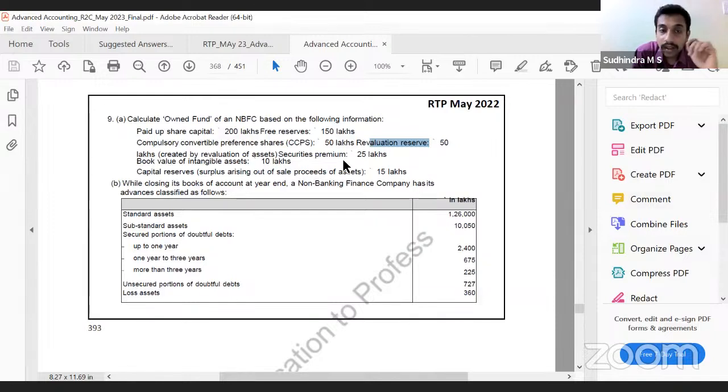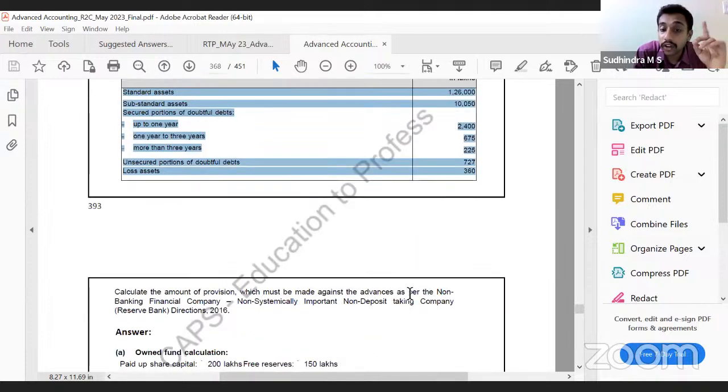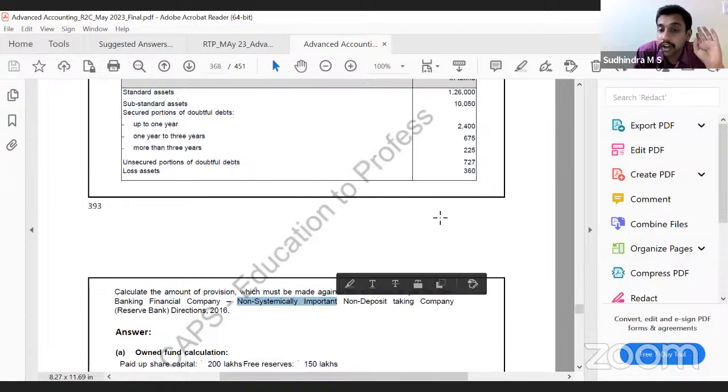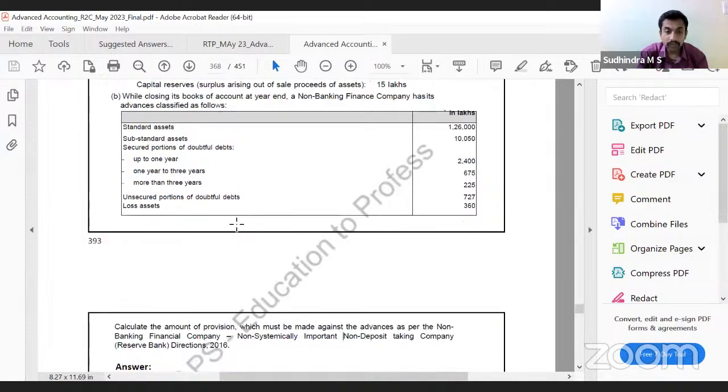Understood? Yes, sir. So they have given us the classification, sub question B. We have to provide provisions. We have to look into whether it is NBFC, small or big. It's not systemically important, so small NBFC, standard asset, what is the provision? 0.25. Correct. That is how the provision would be.